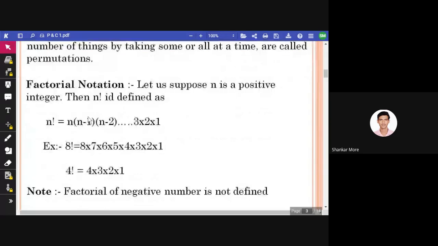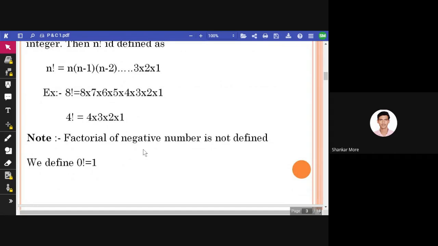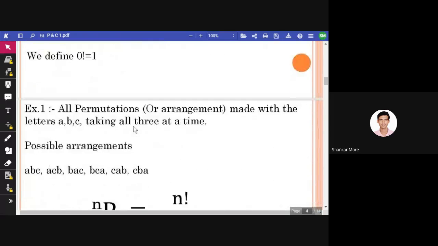I think everyone is from an engineering background, so everyone will have studied mathematics. And in mathematics there is a term which we call factorial. How to calculate factorial, everyone is aware of that. One more note: factorial of a negative number is not defined, and we define 0 factorial equals 1. These two things you need to keep in mind.